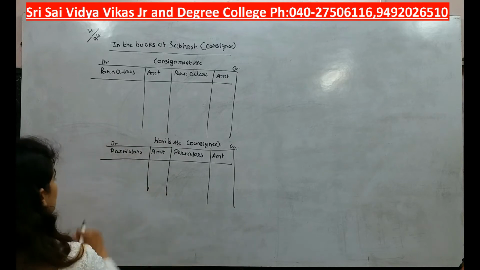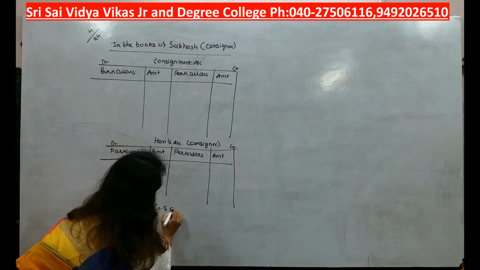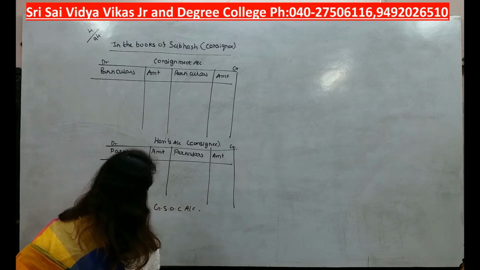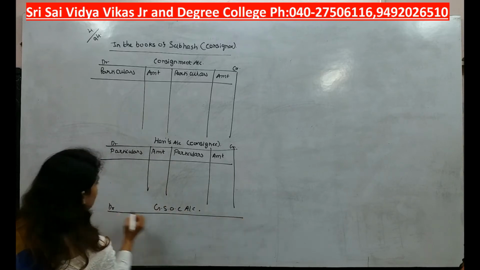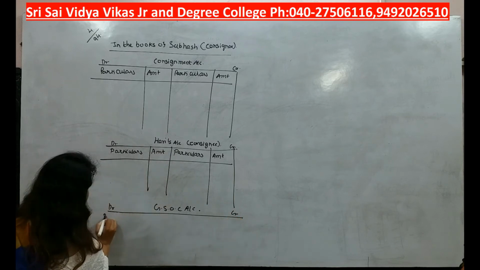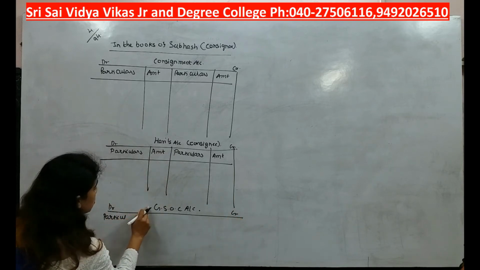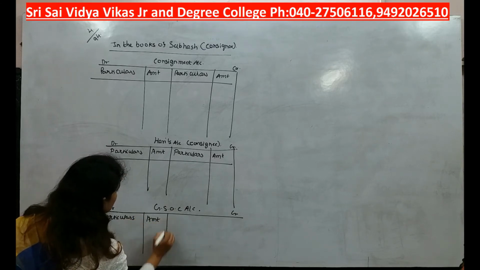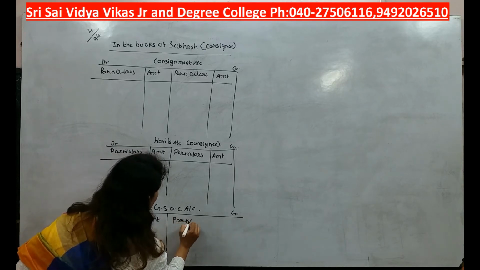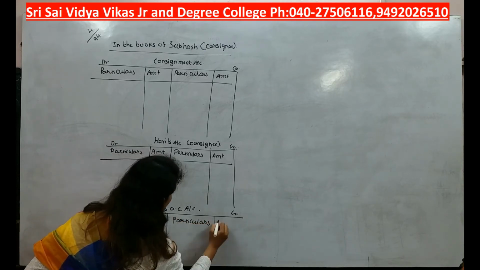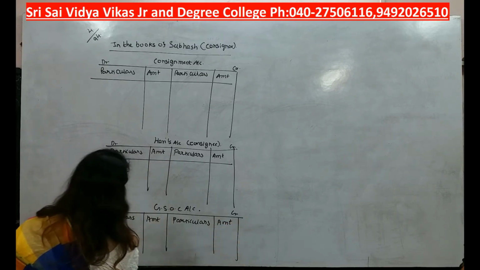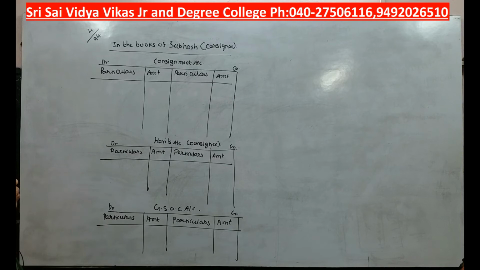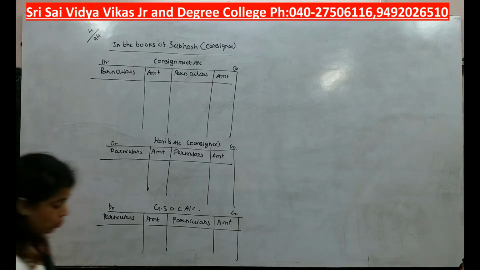And third ledger we are going to prepare GSOC account. Debit, credit. This is goods account, goods sent on consignment account, right? So this is a real account. So which principle we will follow? Debit what comes in, credit what goes out. Okay. So in the books of consignor, how many ledgers we prepare? 3 ledgers. That is, first one is consignment account, consignee's account and GSOC account.